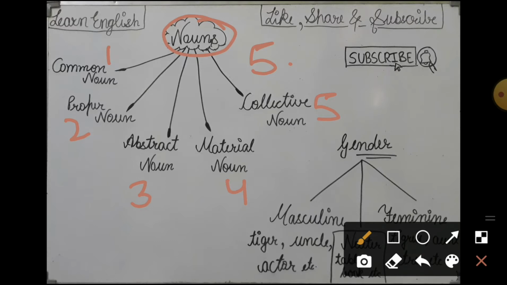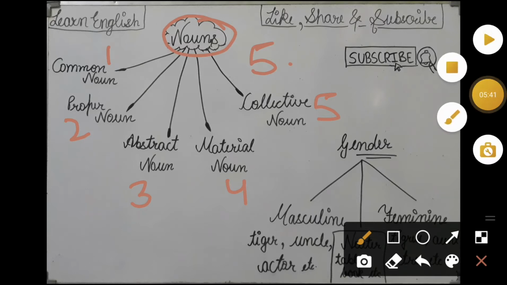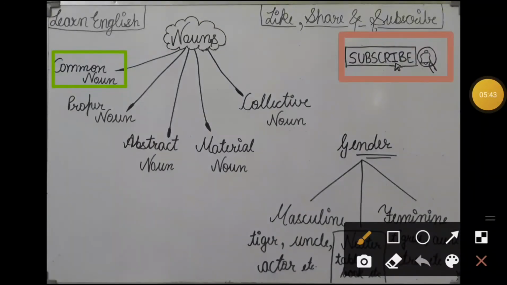Okay friends, so the first one is common noun. What is a common noun? A common noun is the noun in which the name of a person, place or building is given in general. It is completely general, common, like man, city, monument, book. Here we cannot tell what the man's name is, we are not getting proper information about him, so this is our common noun.